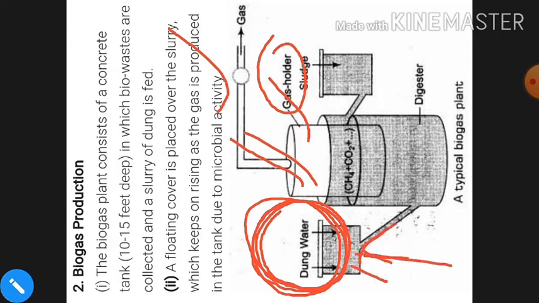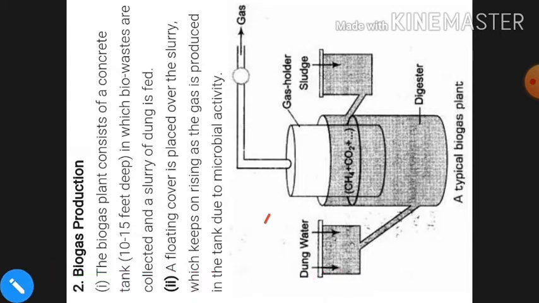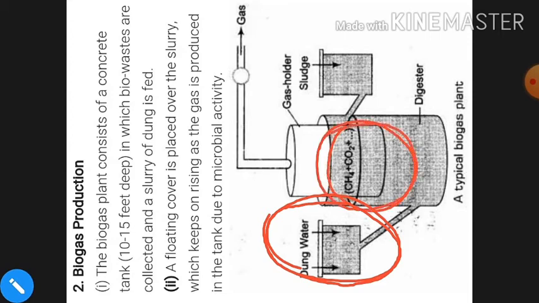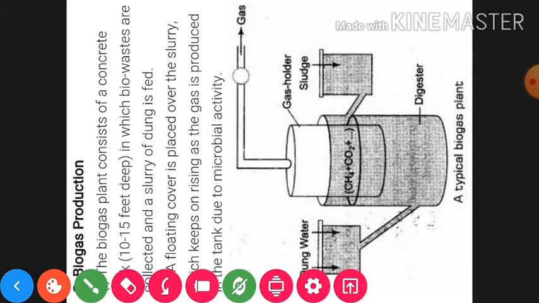After some time the action of bacteria itself will produce the biogas. As you know, in gobar or animal dung the bacterium is present. So after the action of bacterium in gobar the gas will start to be produced, and after production of these gases the gas holder will start to rise up. The slurry that is formed after the production of biogas is used as a fertilizer in the field by the farmers.